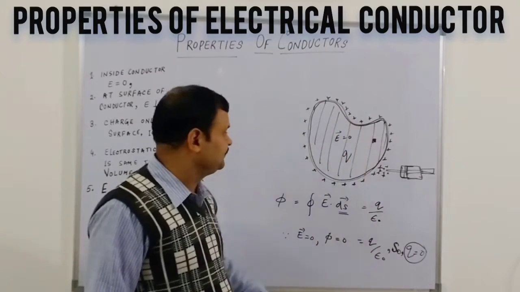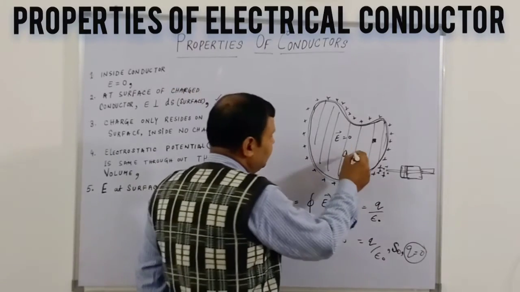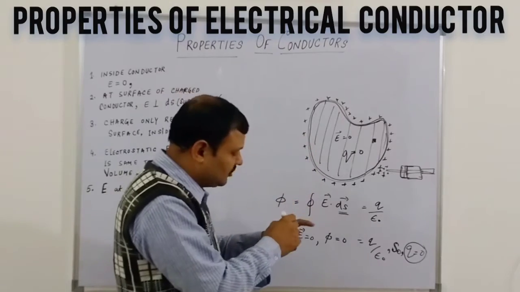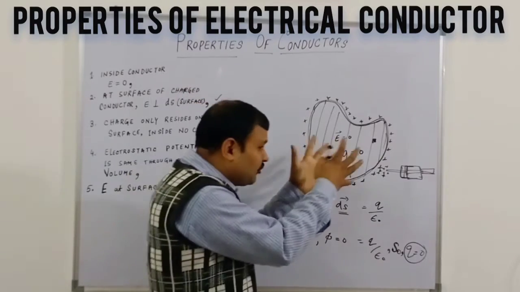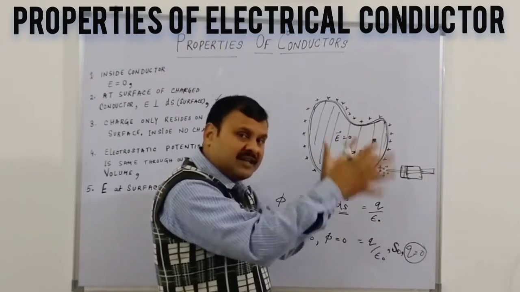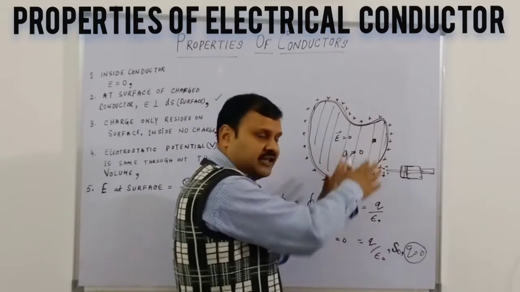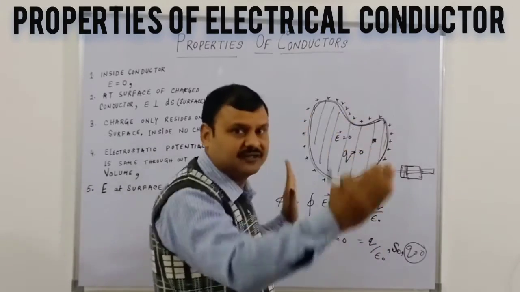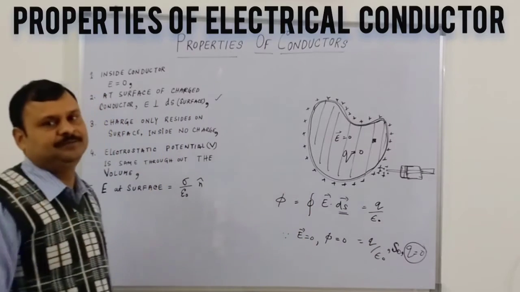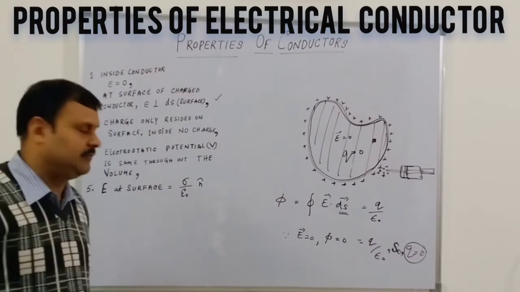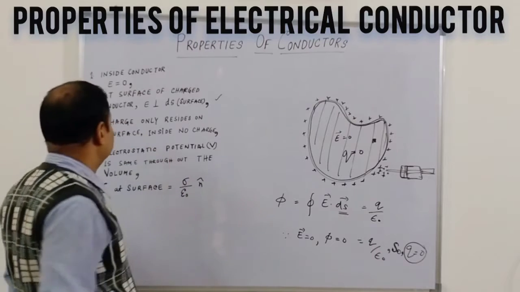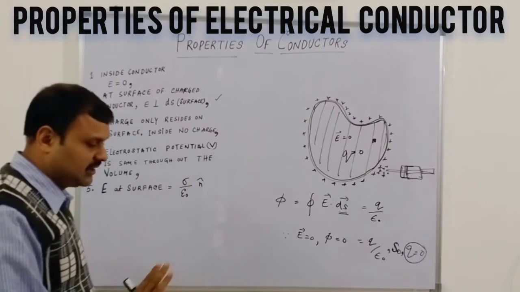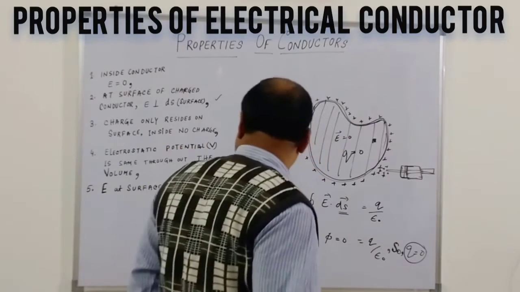That means no charge is present inside. All the positive and negative valence electrons exist as they are inside, and whatever charge is put in bubbles out to the surface, a very thin, nanostructure-level surface. So charge only resides on the surface, and inside there is no charge. This is the third property we have proved.